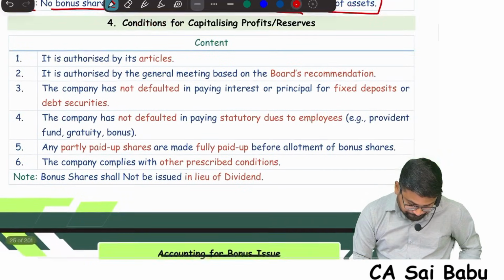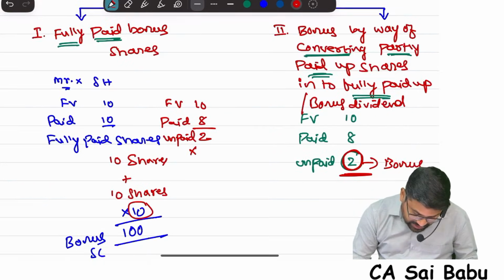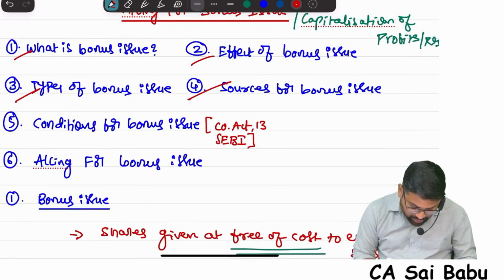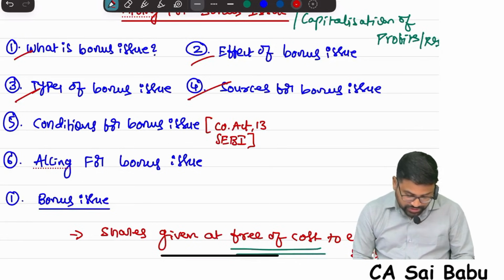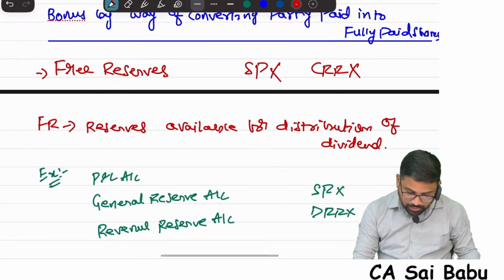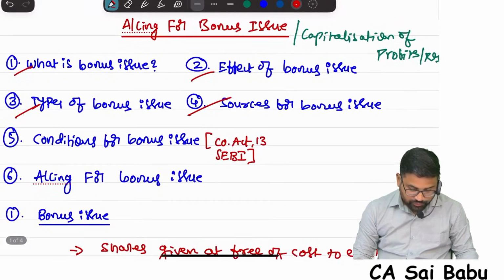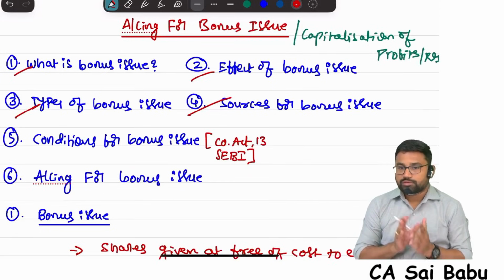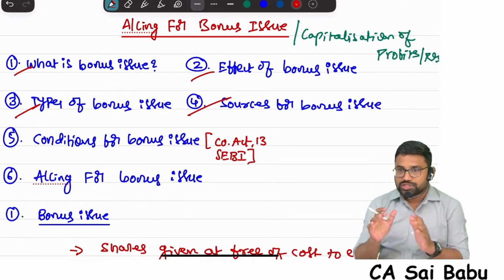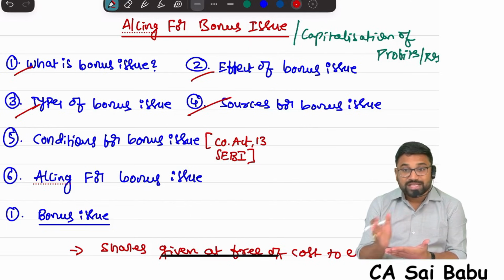Second category. Are you understanding? Because this is important. Now see the conditions, sir. In my discussion, we have discussed till here. Now conditions for bonus issue we'll see. So in the bonus issue chapter, what have we covered so far? We have covered what is bonus issue, then the effect of bonus issue, then types of bonus issue, and then sources. Sources you understood? If it is fully paid bonus shares, three sources: free reserves, securities premium, CRR.